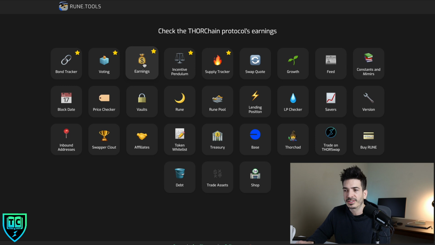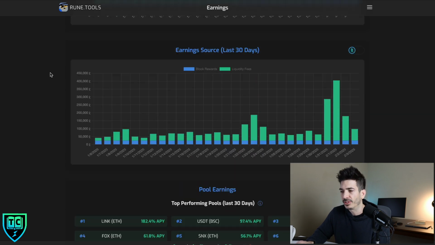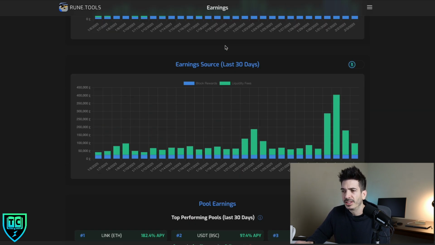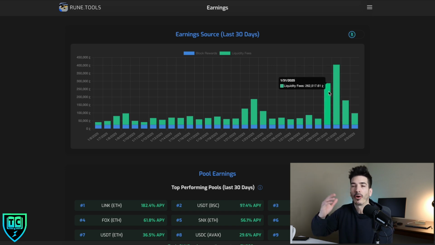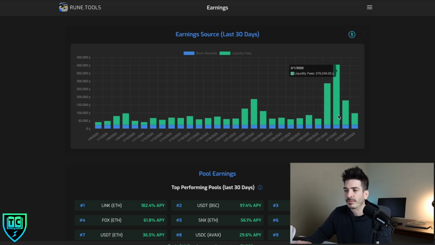You've also got an earnings tab if you wanted to take a look at this one. My favorite one here is this earning source. So you've got the block rewards, which are stable, and the liquidity fees have been doing really well on these last 2 days, right? When Rune was kind of going through some stuff and really the market was just dumping in general. And then you've got some more normal days here. And again, when Trust Wallet and SwapKit turn back on, then this volume is probably, it looks pretty normal and pretty stable. But you could see that most of the fees are coming from liquidity fees, which is good.